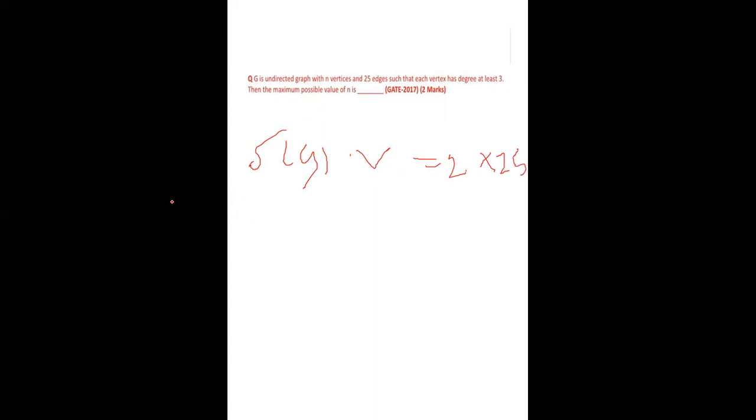Delta G is 3, so 3 into V is at most 50. Then V is at most 50 by 3, and taking the whole number, it is 16.